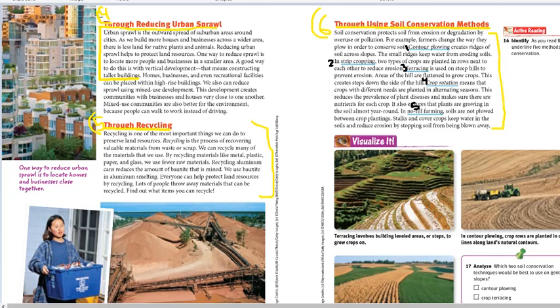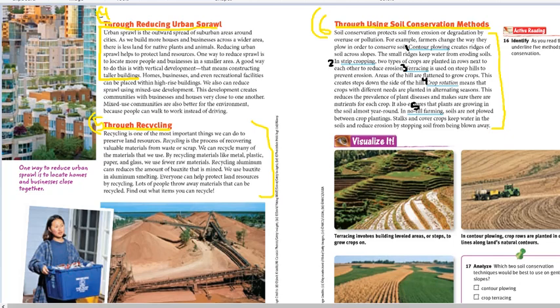The last method here is related to methods applied to conserve soil. So soil conservation, this is point number 6. Protect soil from erosion or degradation by overuse or pollution. For example, farmers can change the way they plow in order to conserve soil.